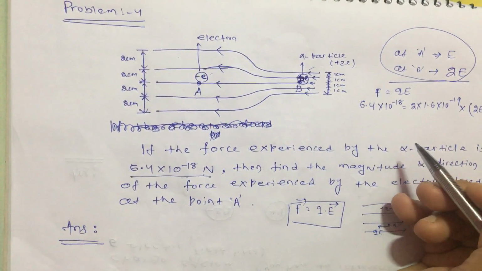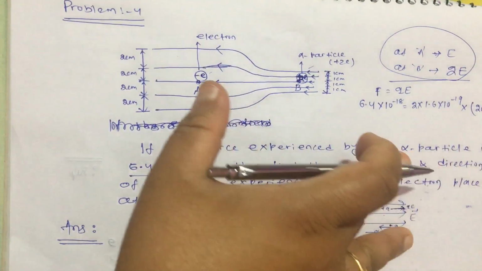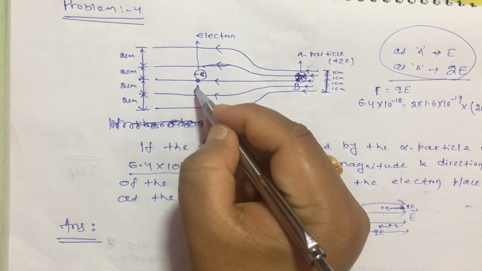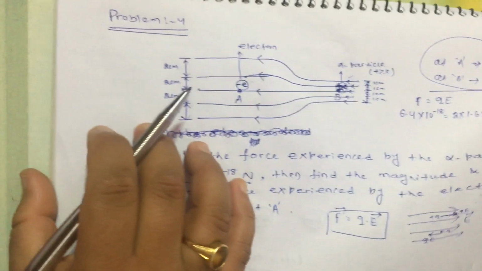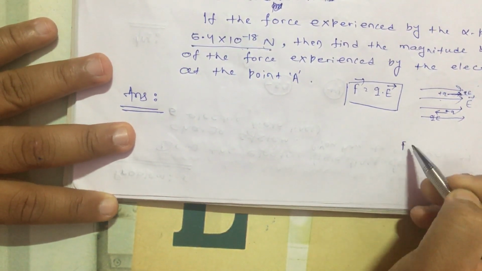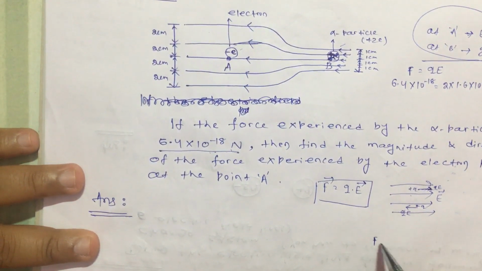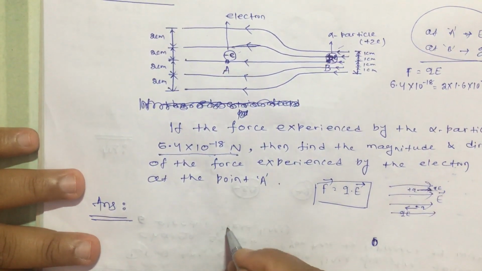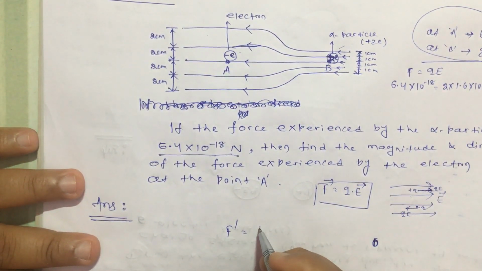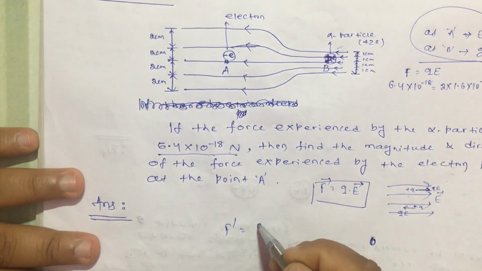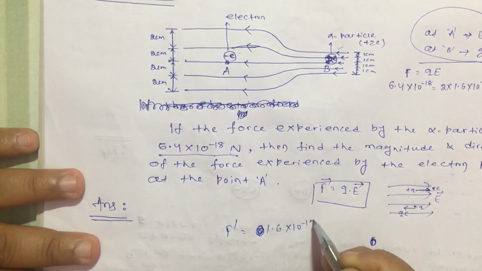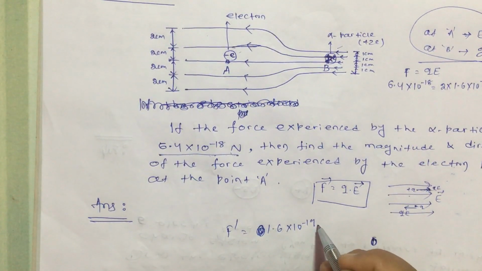So this is given. Now what do I have to find? We have to find the force at this point. The force at this point, on an electron, let us write it here as F dash. F dash will be equal to again Q into E. So Q is e here, or I can write it as 1.6 into 10 to the power minus 19, into E.